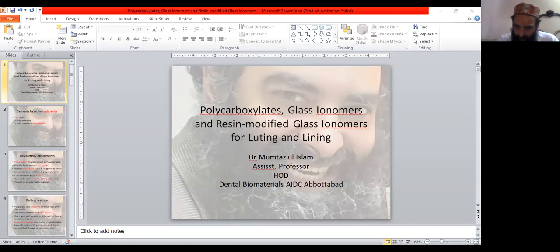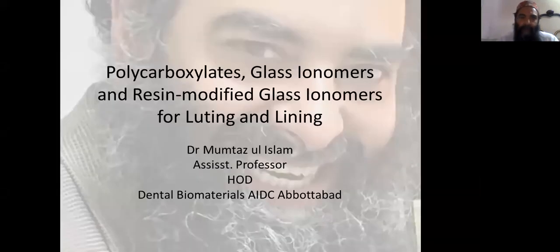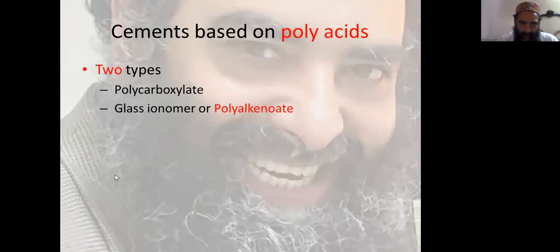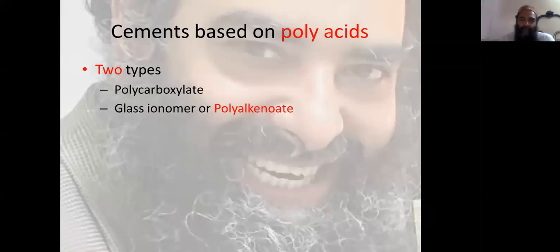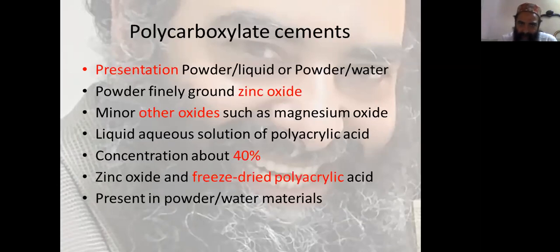So starting with this, cements based on polyacids are of two types. Number one is polycarboxylates and the other one is glass ionomer or polyalkanoates.